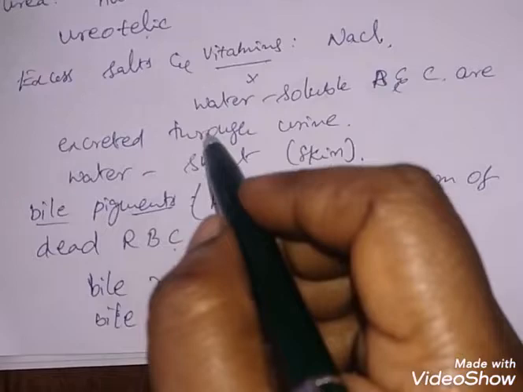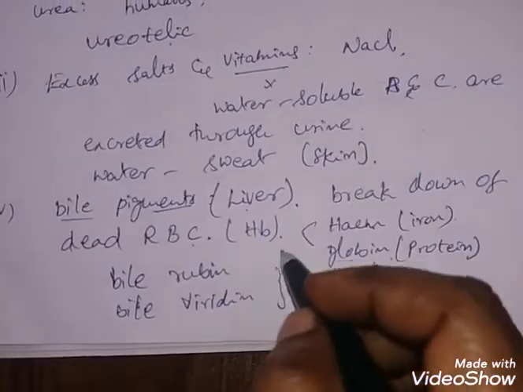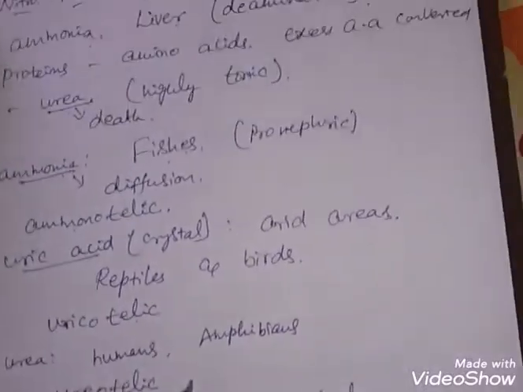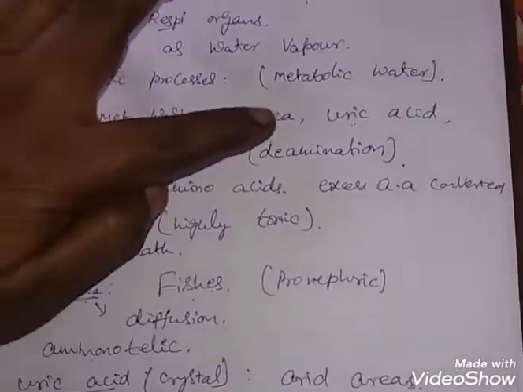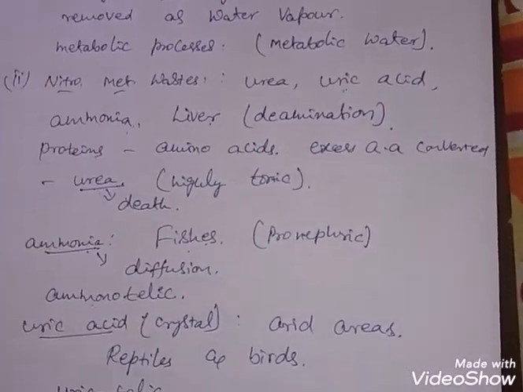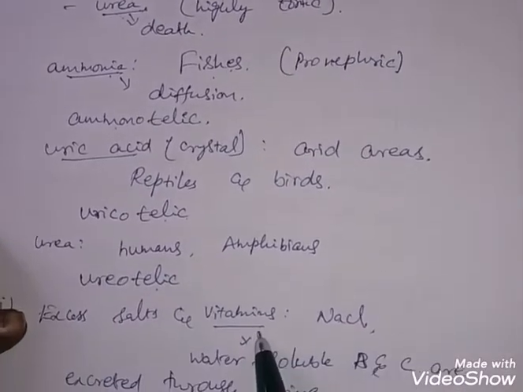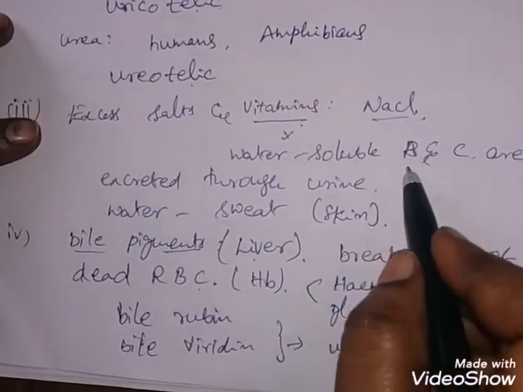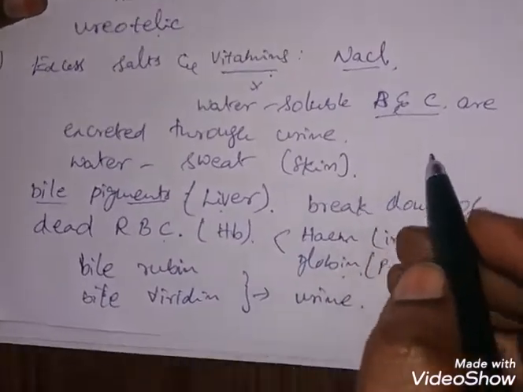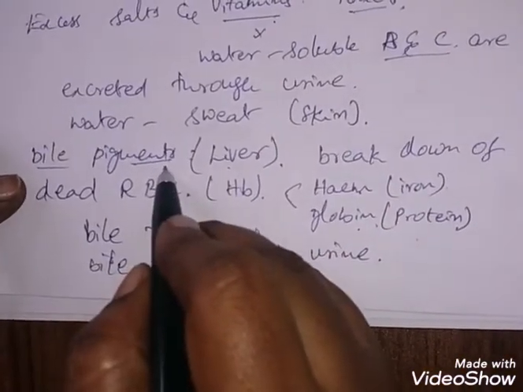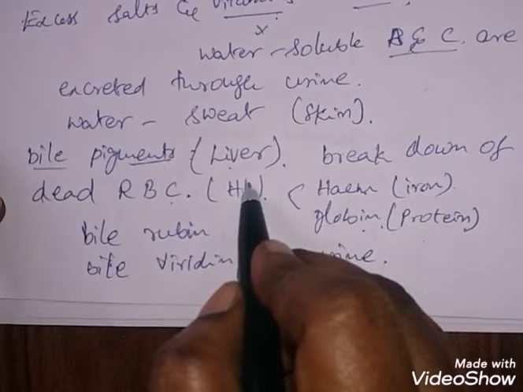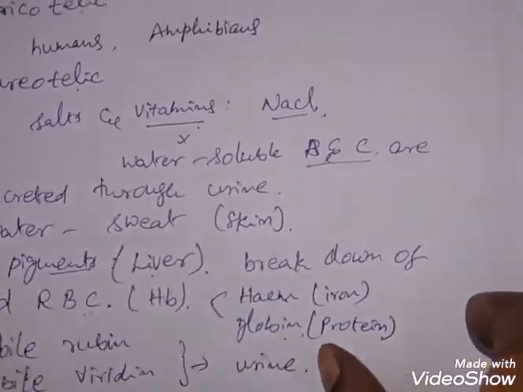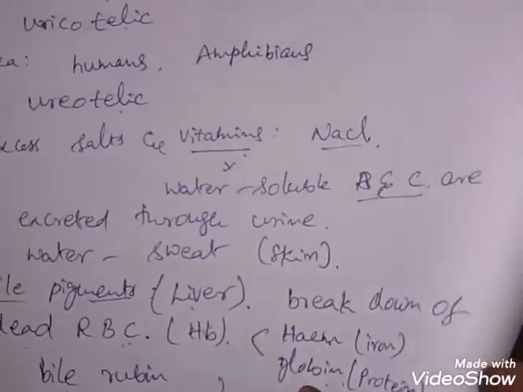So these are some of the metabolic wastes that are to be eliminated from the body: carbon dioxide and water; nitrogenous metabolic wastes such as urea, uric acid and ammonia; excess salts and vitamins, where an important salt is sodium chloride and the vitamins are water-soluble vitamins B and C; and at last, bile pigments, which are formed in the liver by the breakdown of dead RBC. This is all about the introduction of the excretory system.